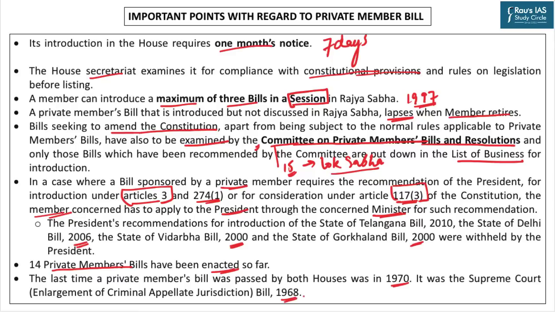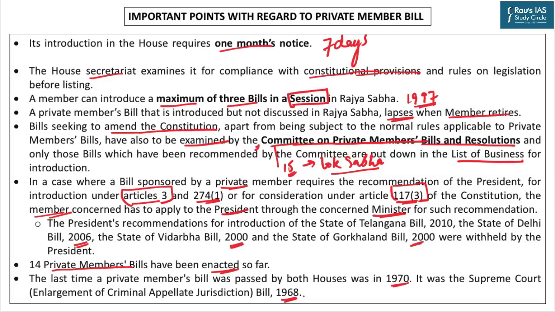In most of the cases where the provision of the bill is very good, and socially, economically, politically very important, what the government does is persuade the member to take back the bill so that, with larger consultation, a more comprehensive bill can be brought from the side of the government in the form of a public bill.